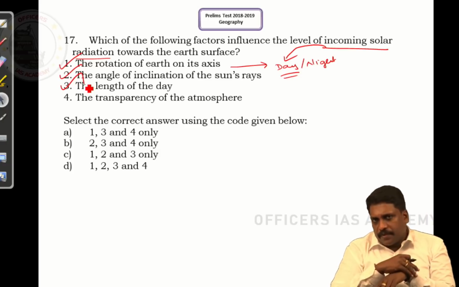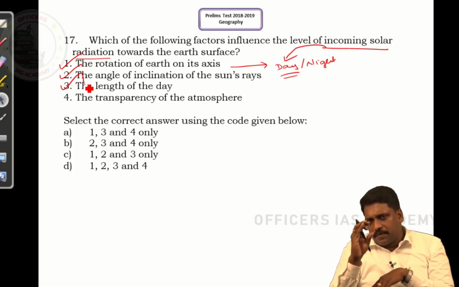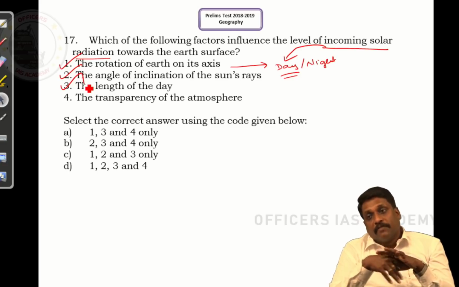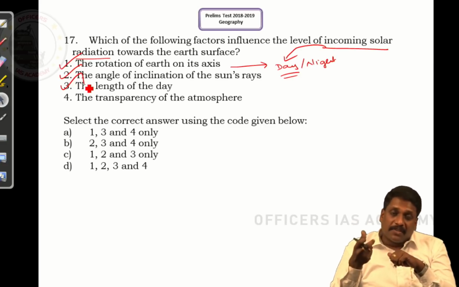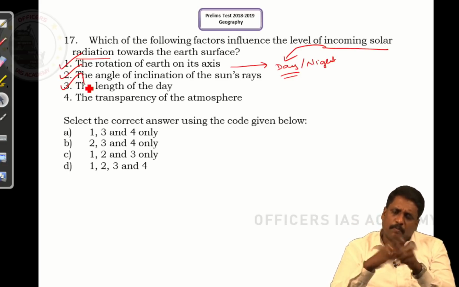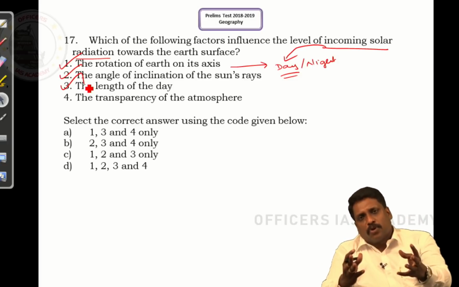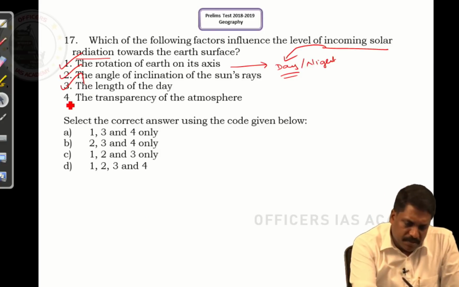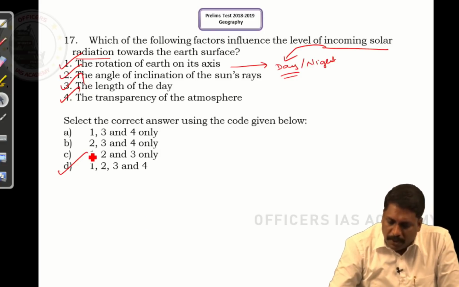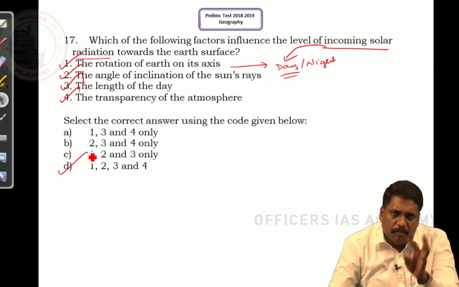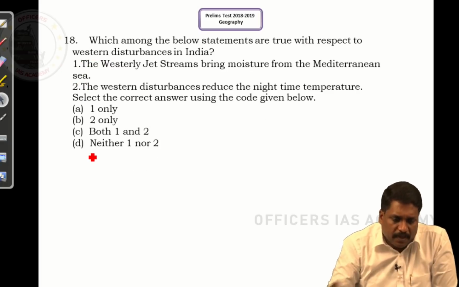Transparency of atmosphere. If atmosphere is more transparent, insolation will be more. If atmosphere is more opaque in nature, insolation will be less. Put it very simple. More cloud cover, insolation will be less. More aerosols in atmosphere, insolation will be less. It means the answer to this question is simple. It is all. All play a very important role in determining insolation.